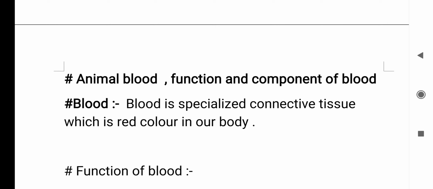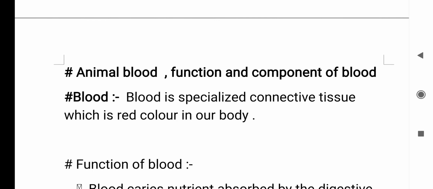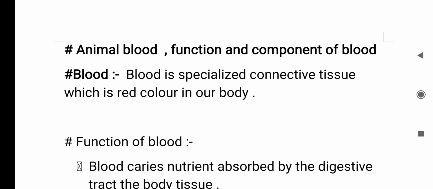Then our third topic is animal blood, the function and components of blood. Our first topic is blood. Blood is a specialized connective tissue which is red in color in our body. This is the definition in short. Learn it quickly, but it is very important.